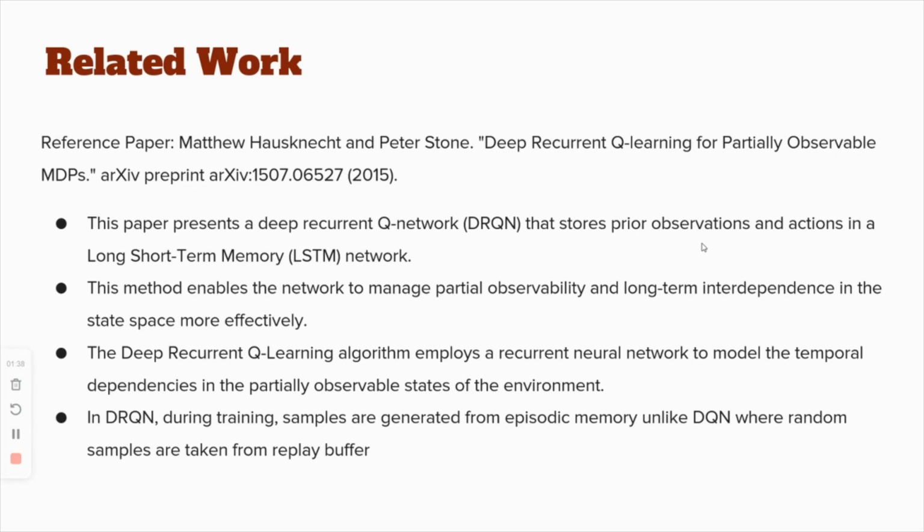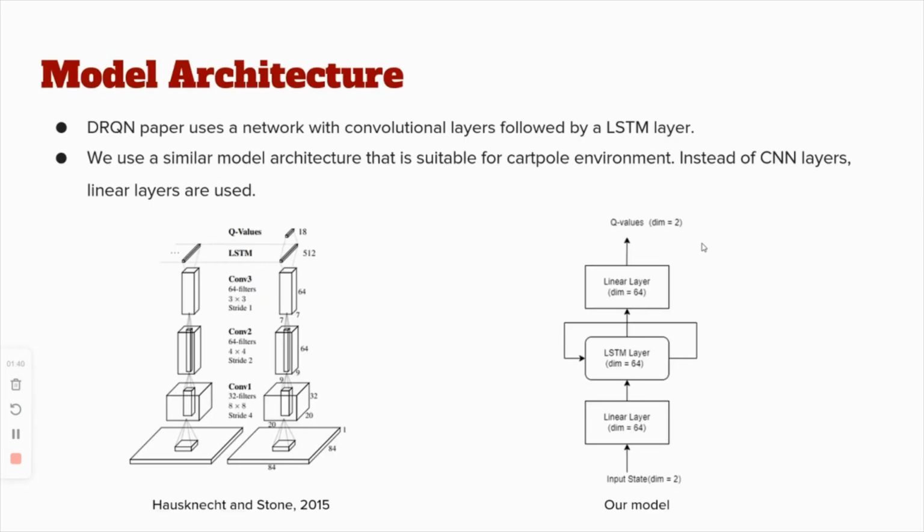Now let's look at the model architecture. In the DRQN paper, they use the architecture shown here. They use a model with CNN layers followed by LSTM network. They use CNN because they deal with environments which generate image-based states.